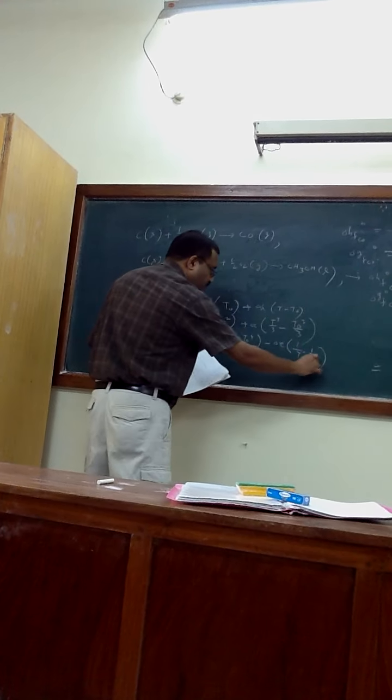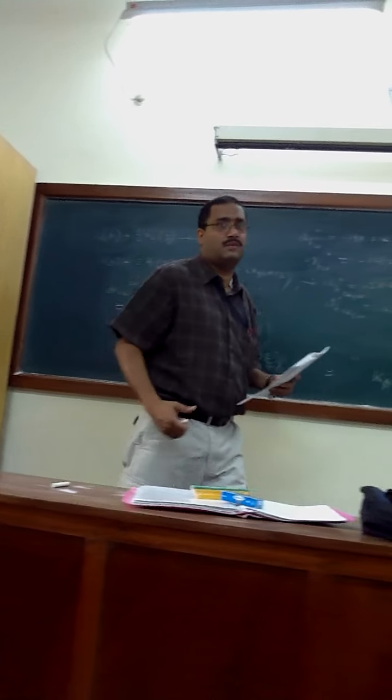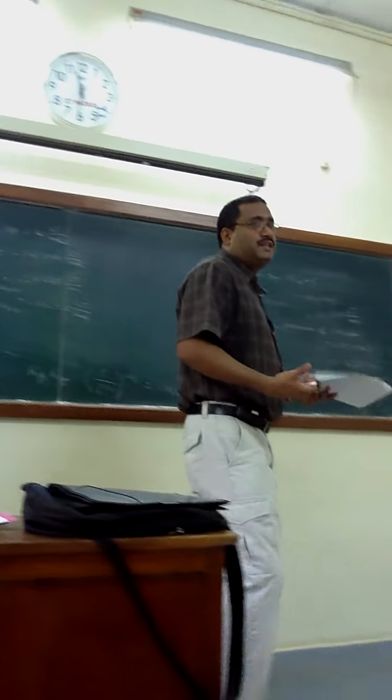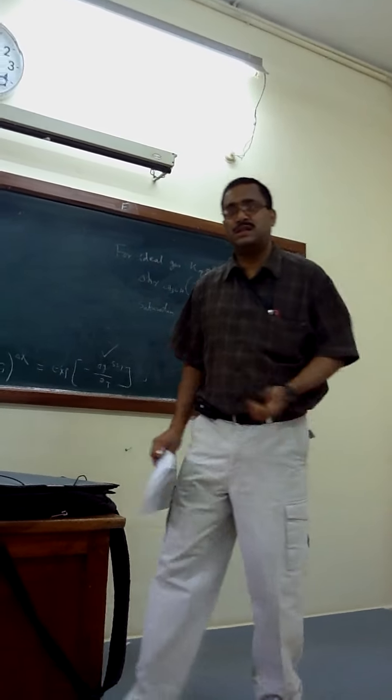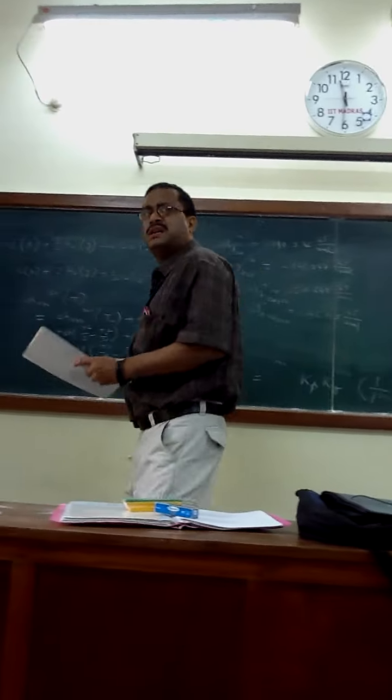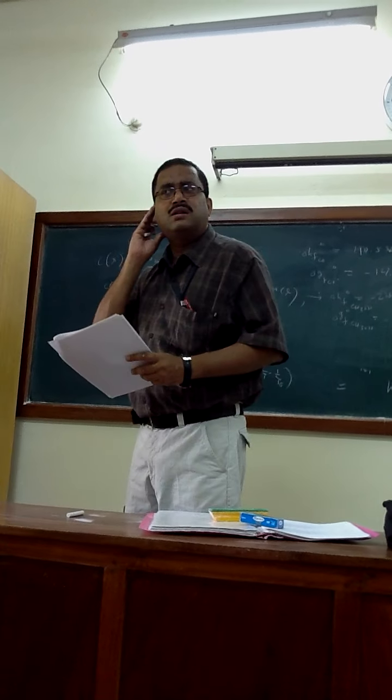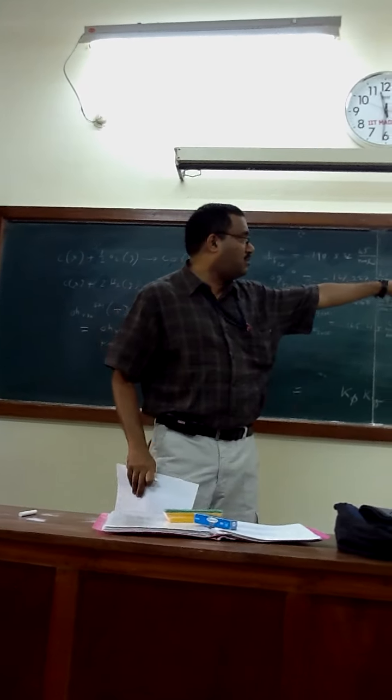Is that correct? No, there is some other term. I said that phase change. Heat of reaction should have the plus delta H.